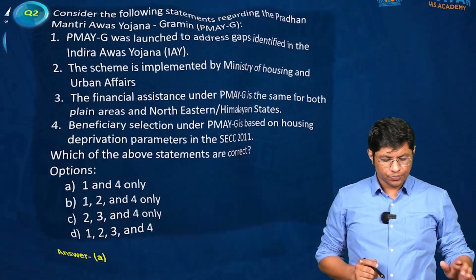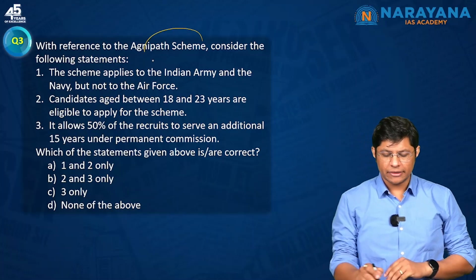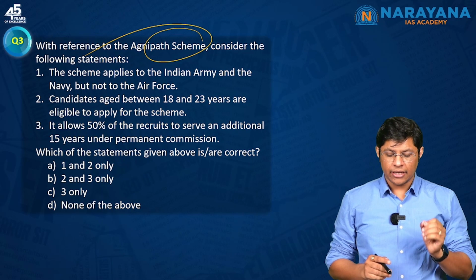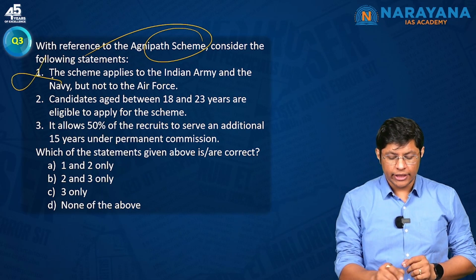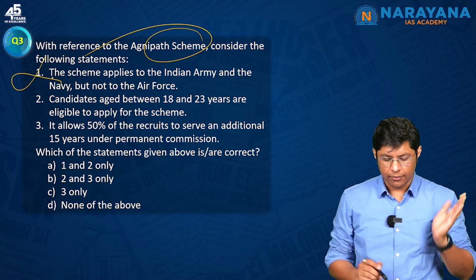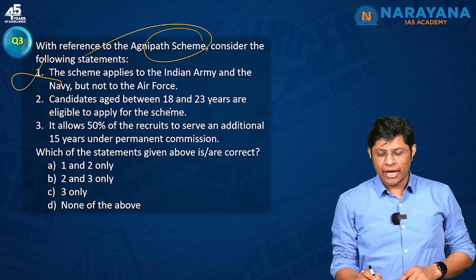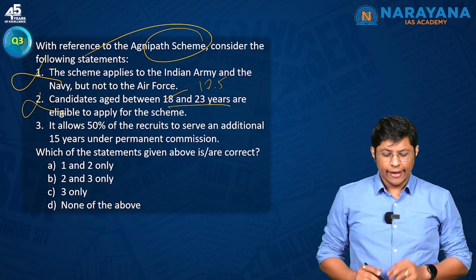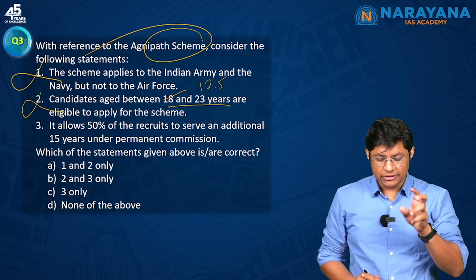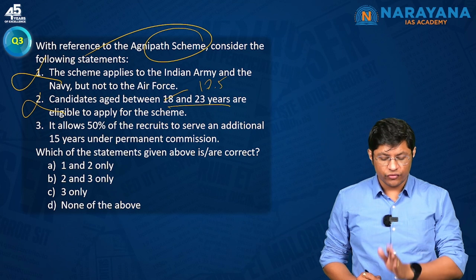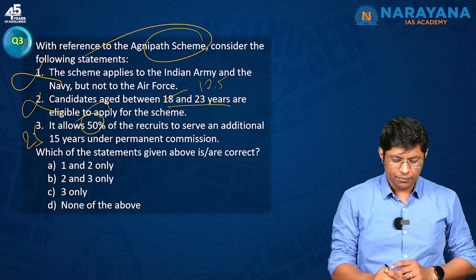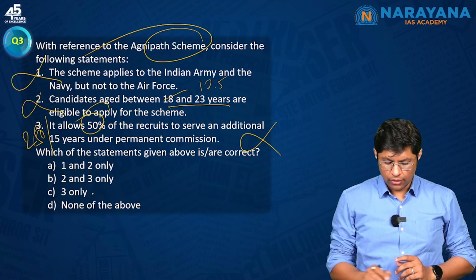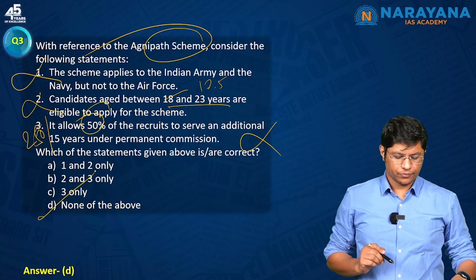Question number 3, with reference to Agnipath scheme, consider the following statements. The scheme applies to the Indian Army and Navy but not to the Air Force. Wrong. It applies to Navy, Air Force and Army. Candidates aged between 18 and 23. Wrong. It is 17.5. Even this one is incorrect. It allows 50% of the recruits to serve an additional 15 years. Wrong. It is 25%. So all the 3 statements are incorrect.